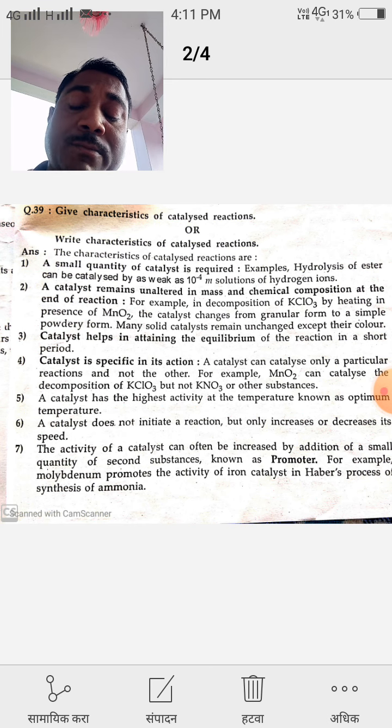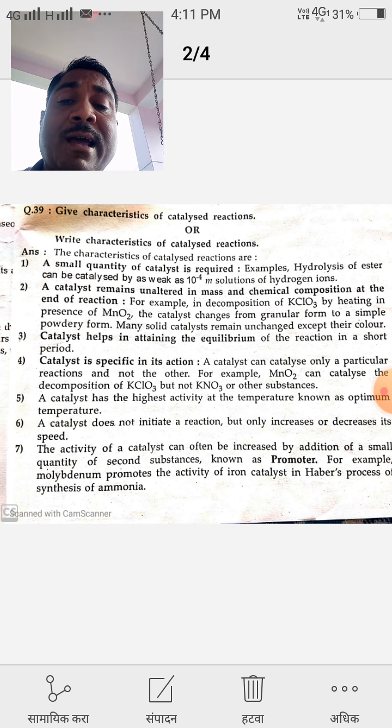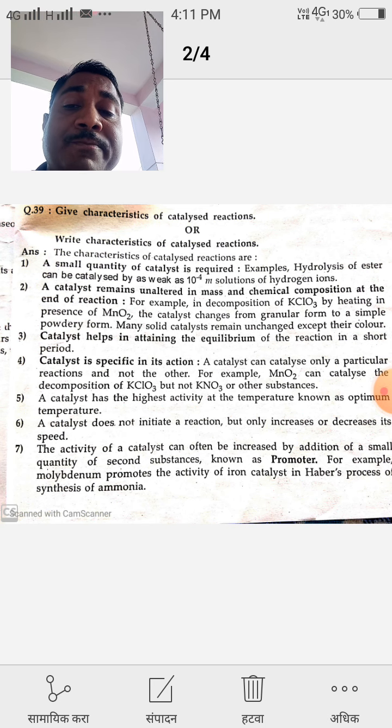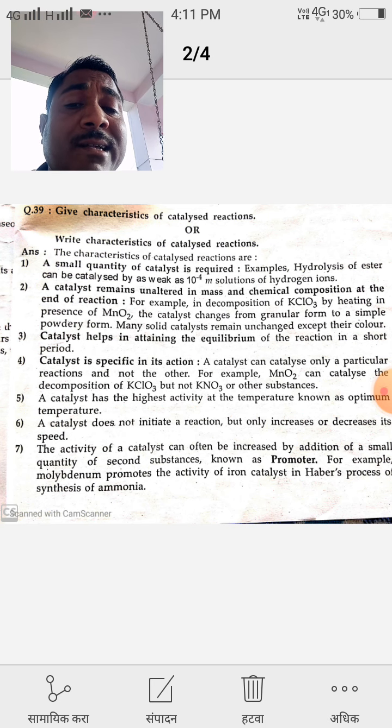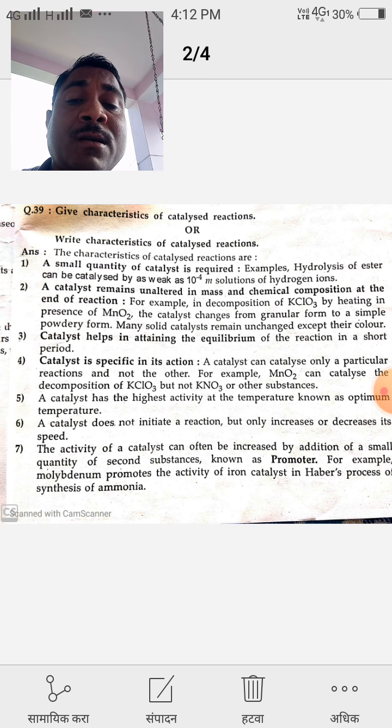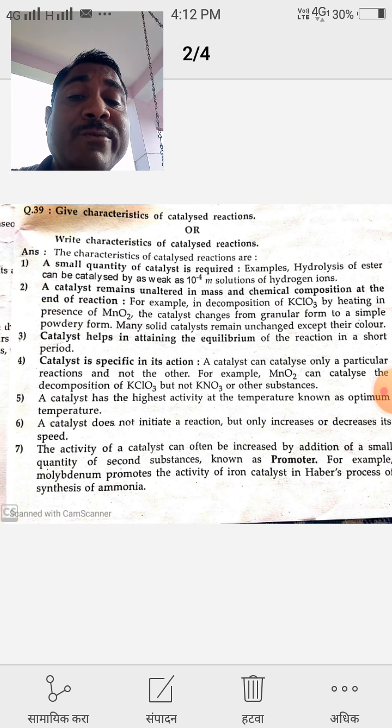The fifth characteristic of the catalyst is that a catalyst has the highest activity at a temperature known as the optimum temperature. A catalyst shows a very reactive nature, or it shows the highest activity, at the optimum temperature.